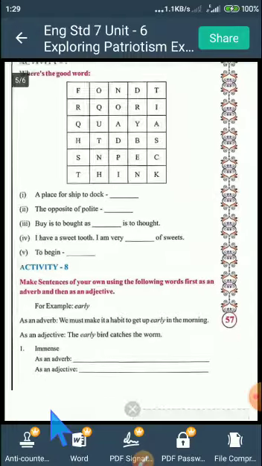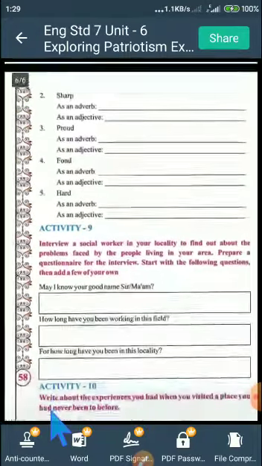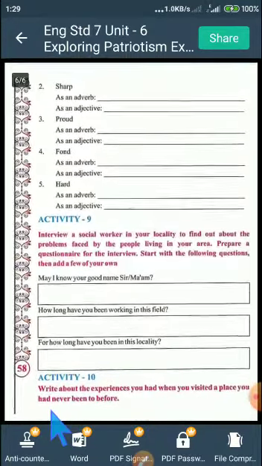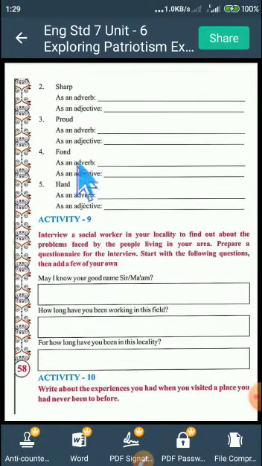Now we proceed with the next one, students. Here it is sharp as an adverb and as an adjective. Proud, fond, hard, right? So you try to do these sentences on your own, students.